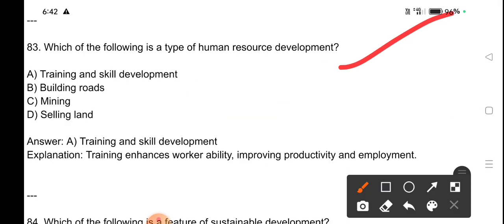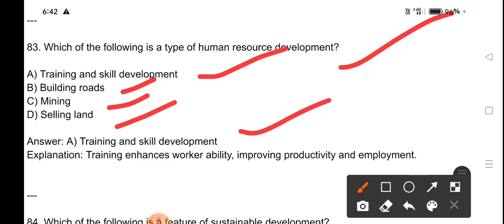Which of the following is a type of human resource development? Training and skill development, building roads, mining, selling land. Training and skill development is a type of human resource development. Training enhances worker ability, improving productivity and employment.